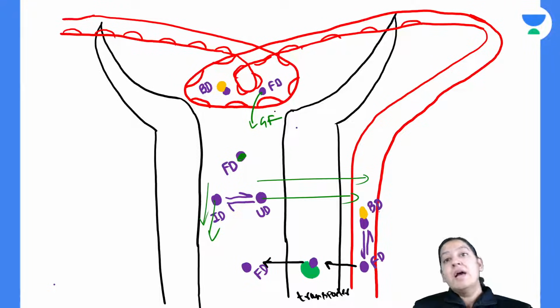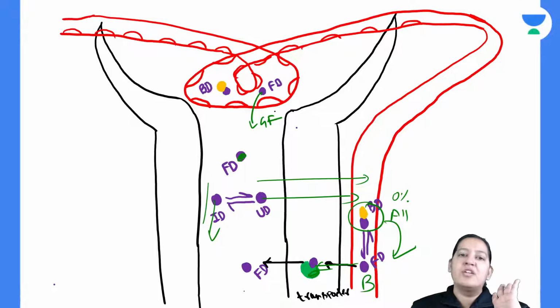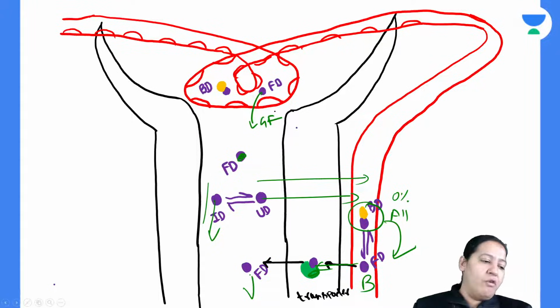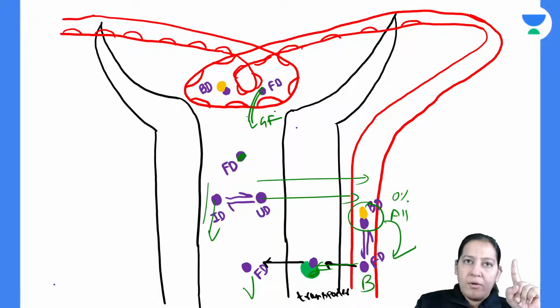That was the summary. The third is for the bound drug. All the bound get converted into free, so bound will become 0%, and that free will require a transporter to carry the drug from the blood into the urine. So this is the summary of all. So it depends on transporter. So tell me the criteria of all steps. So for glomerular filtration, the criteria is plasma protein binding.